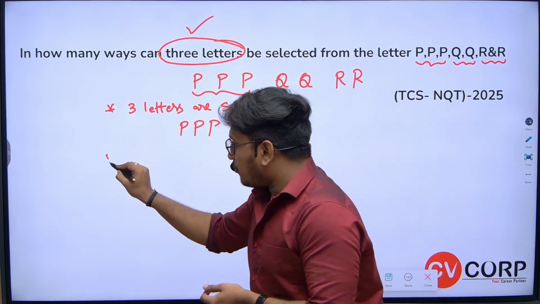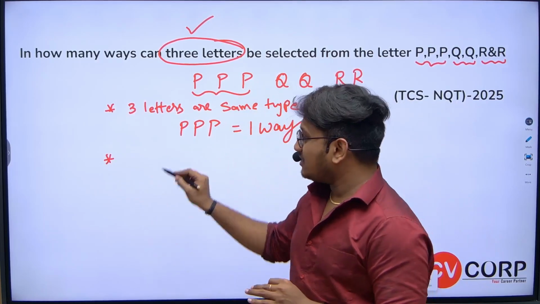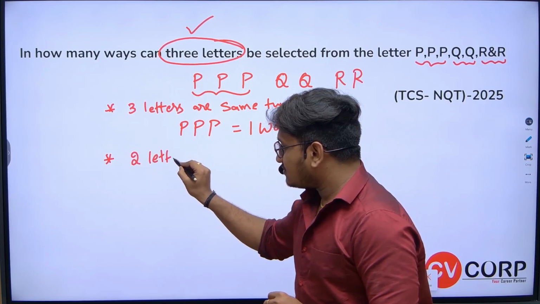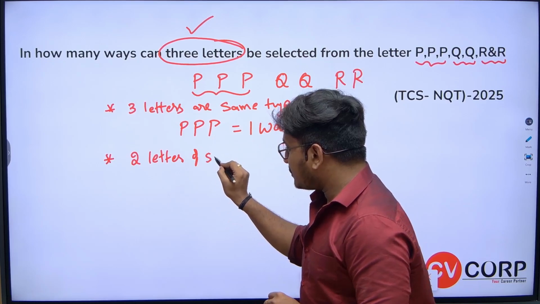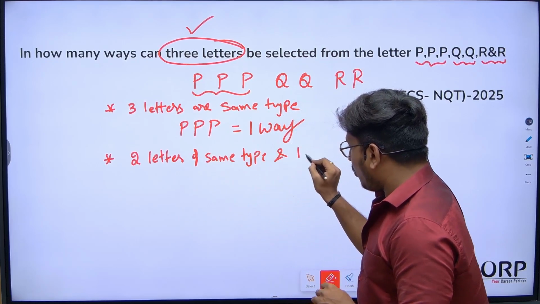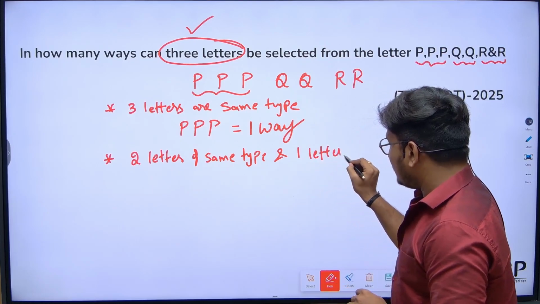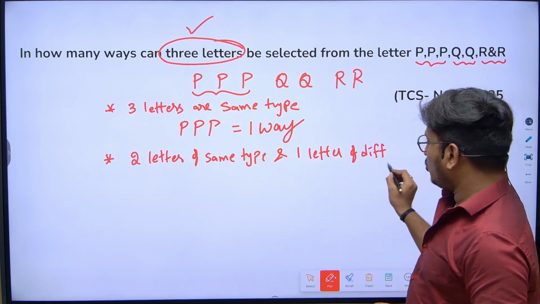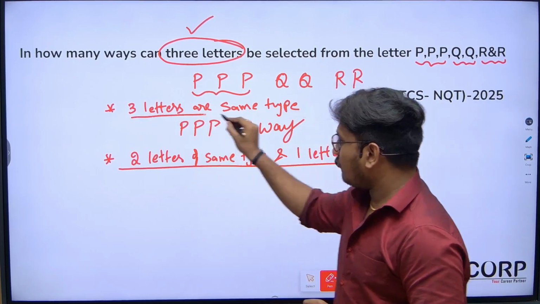Now the second possible way of selecting 3 letters is, out of 3 letters, 2 letters of the same type and 1 letter of a different type.